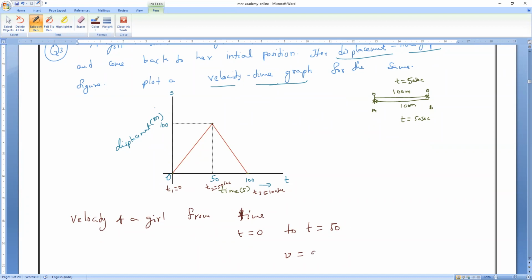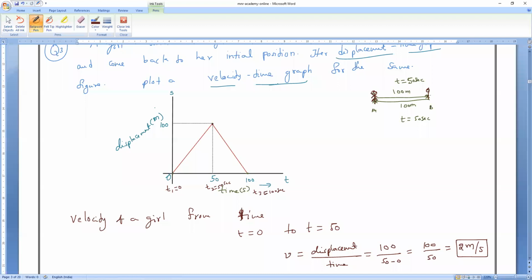Velocity means what? Displacement by time. What is the displacement of the girl? 100. Divided by the time taken, how much? 50 minus 0, which is equal to 100 minus 0 divided by 50. Which is equal to how much, guys? 2 meter per second. Clear? That is her velocity when she is going from home to post office.